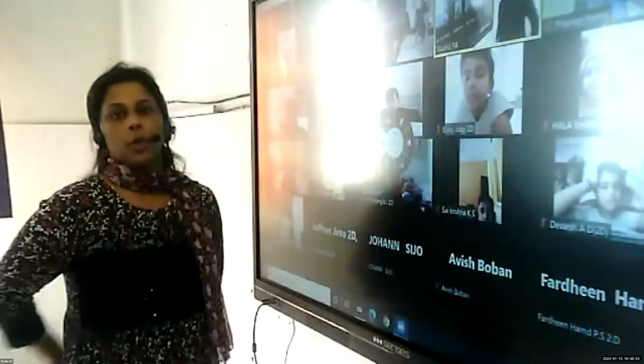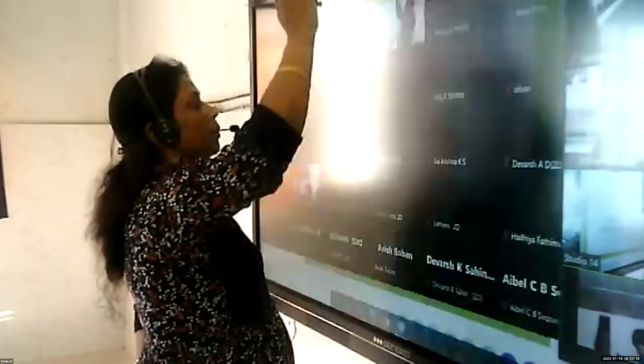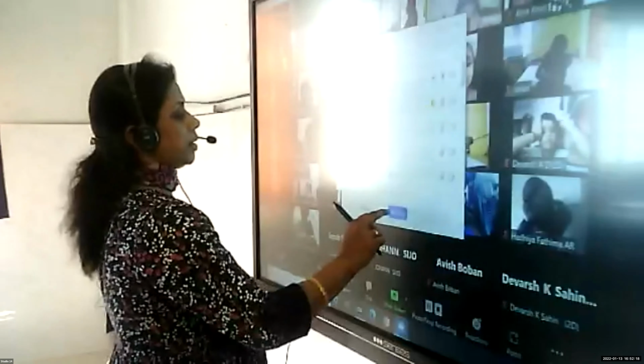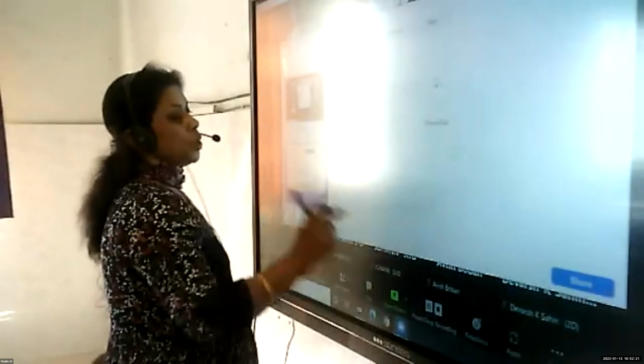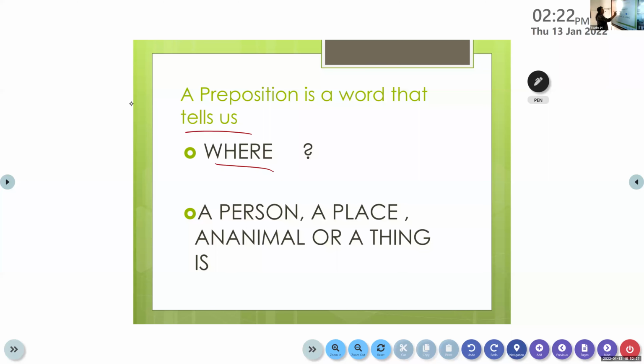Now, what is a preposition? All of you look at the board. Preposition is a word that tells us where. Just now I gave you an example: the dog is sitting under the table. Under is a preposition used to show where the dog is. Is that clear to all of you? Under or on is a preposition used to show where the dog is. So preposition is a word that tells us where a person, a place, an animal or a thing is.